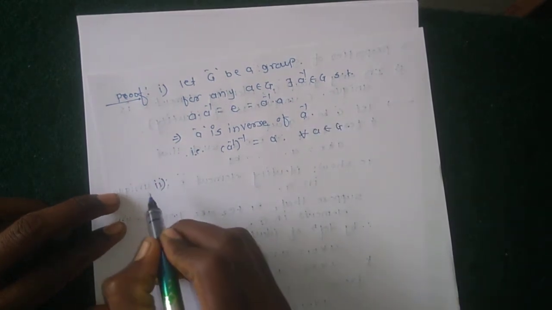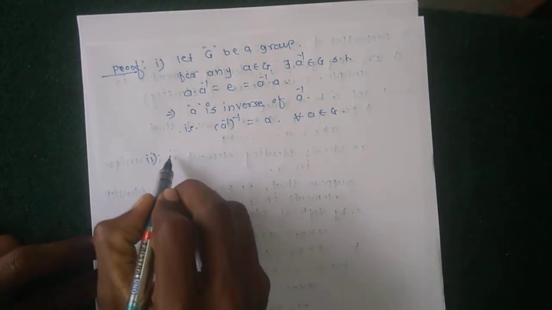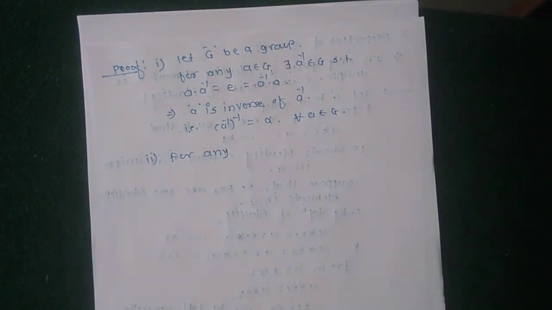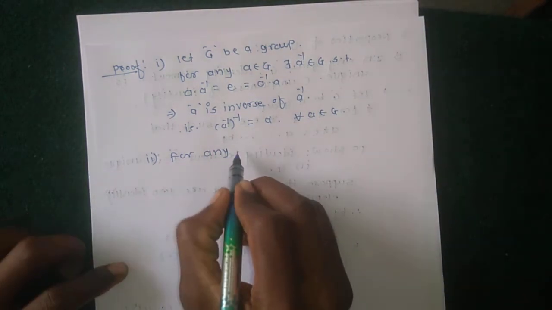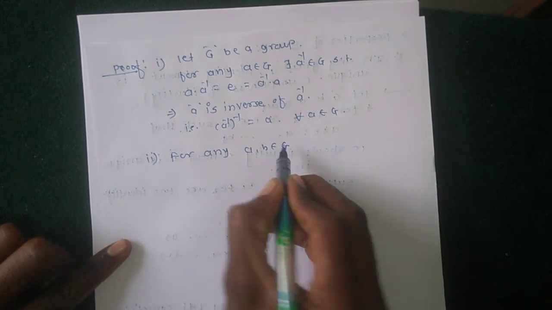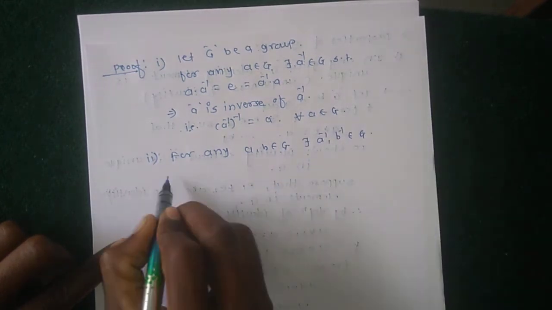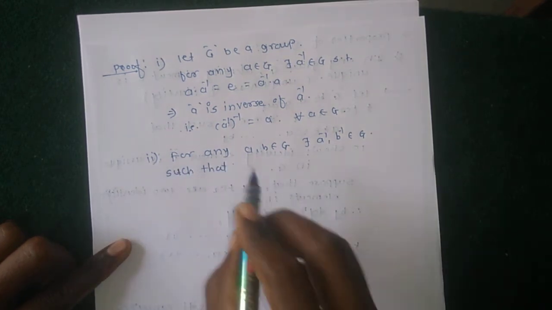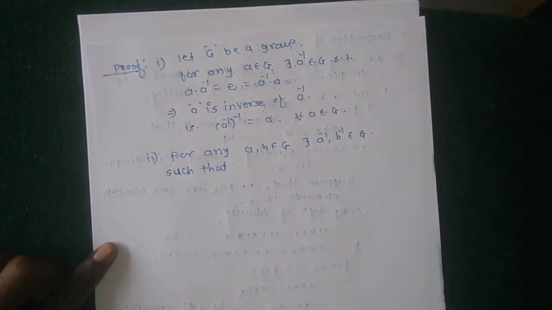Proof of the second is also a very simple proof. For the second proof, to prove the inverse of AB is B inverse A inverse, how to prove this? For any A, B belongs to G, there exist A inverse, B inverse belongs to G, because G is a group, G satisfies the existence of inverse property.